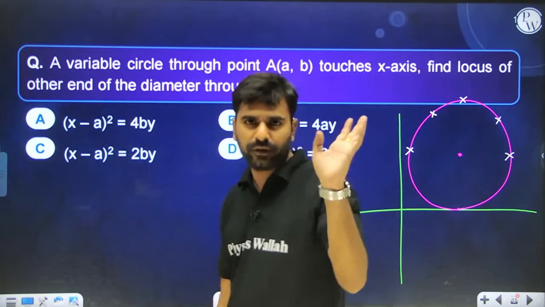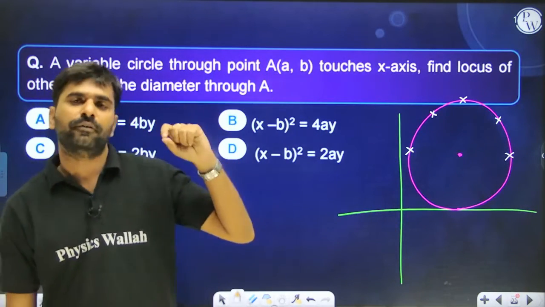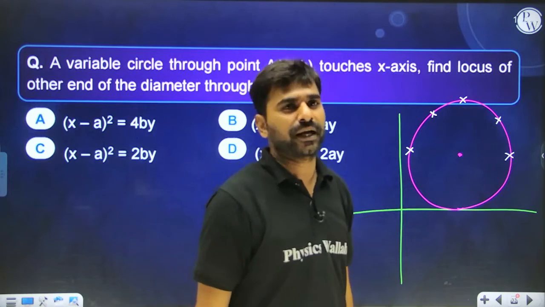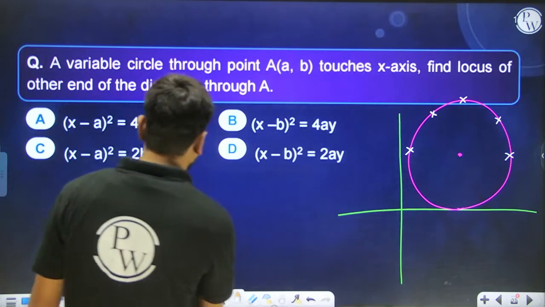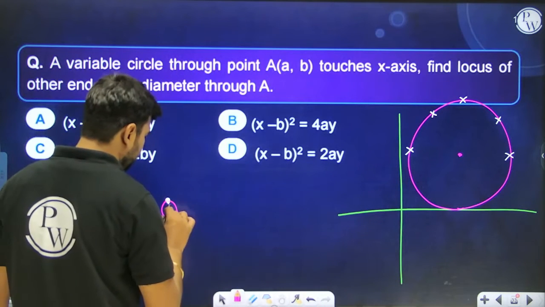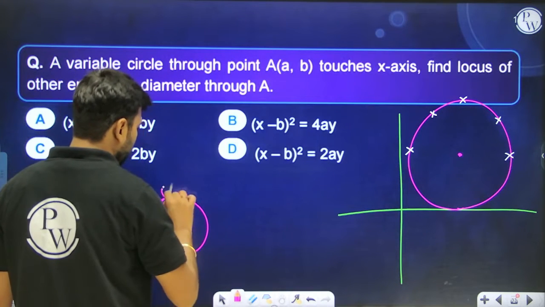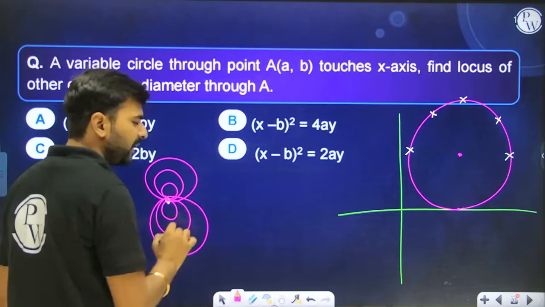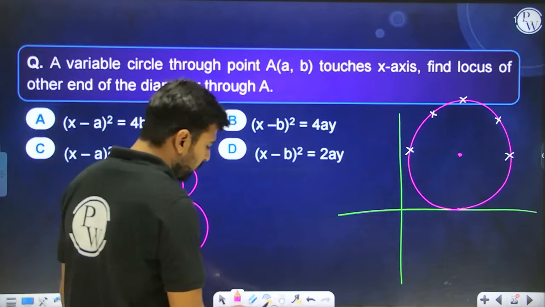Yes or no, everyone? Are you guys agreeing with me on this or not? From a single point, infinite circles can be drawn, right? Let's say this is one point. How many circles can I draw passing through this particular point? Infinite, like this, like this, like this. Infinite circles can be drawn passing through a single point, yes or no?